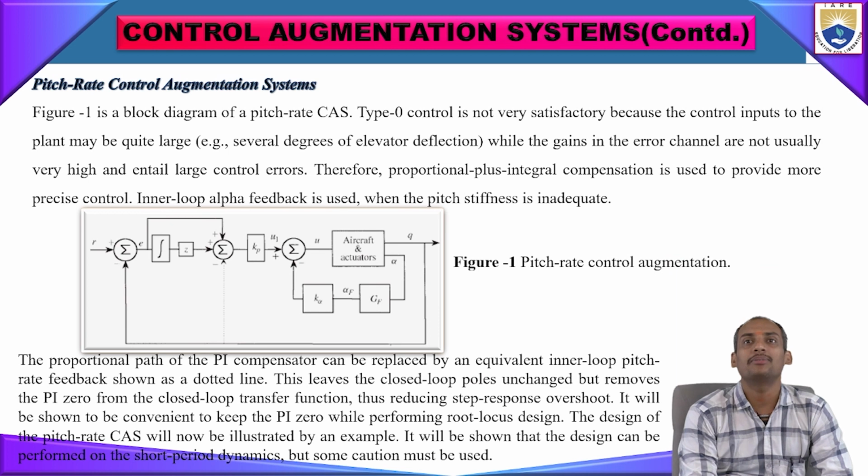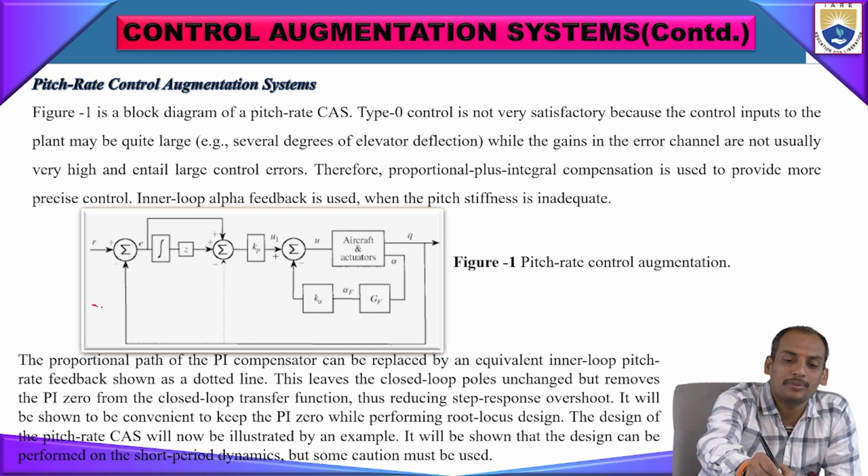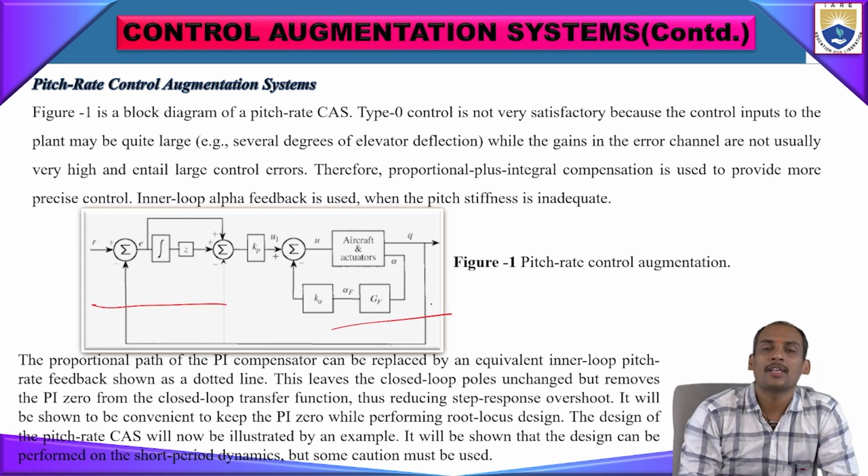First, we are talking about the pitch rate control augmentation system. Here you see the block diagram of the pitch rate augmentation system. You may know this system from previous classes.